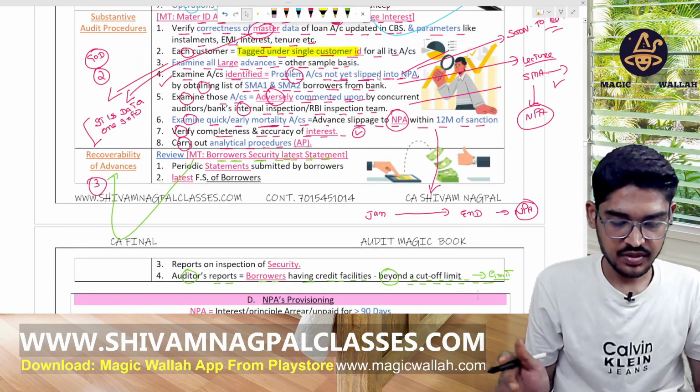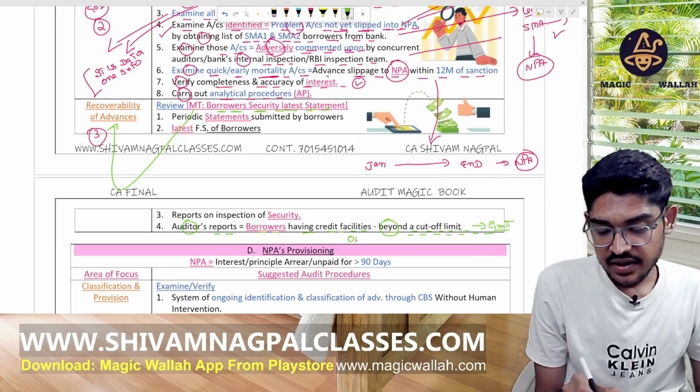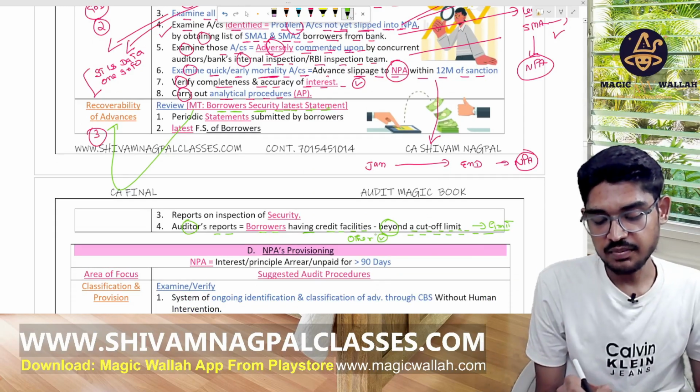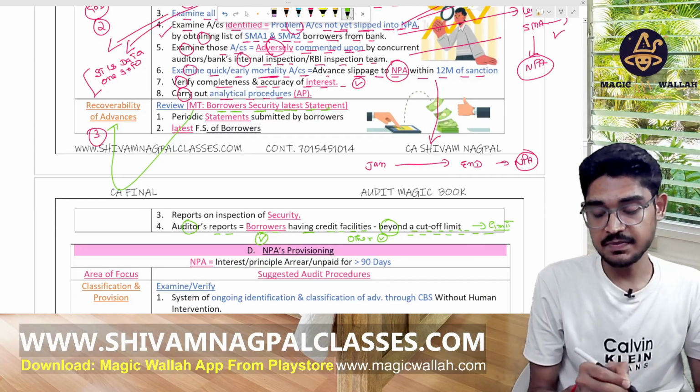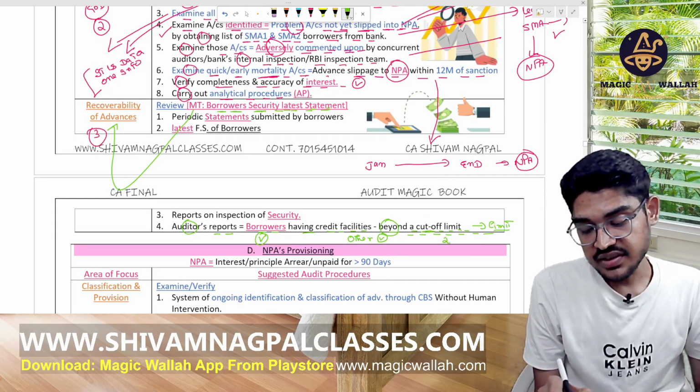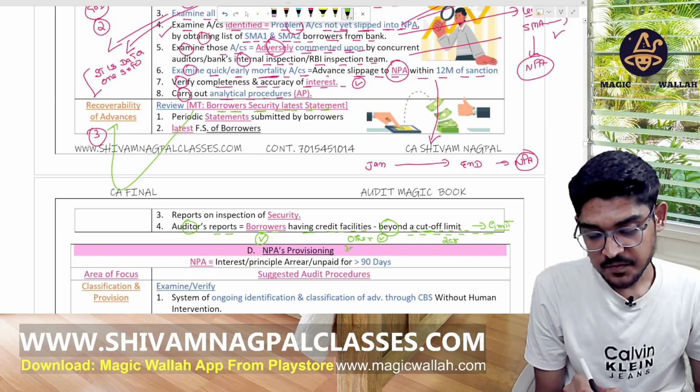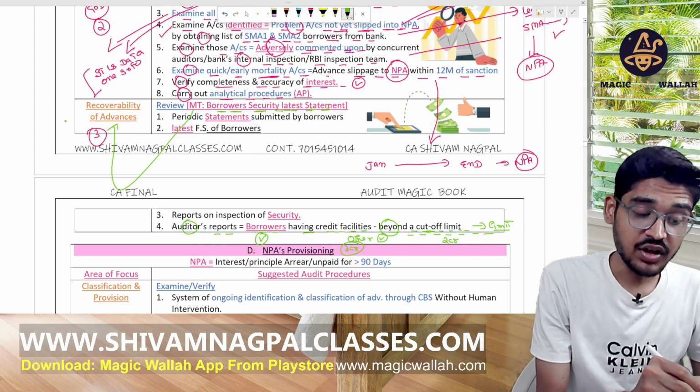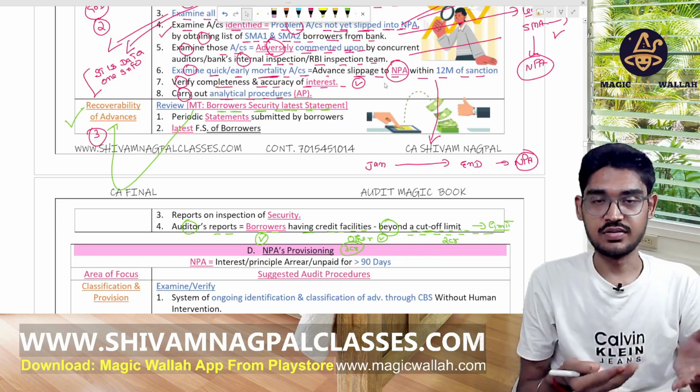Now, otherwise what will happen? He will not pay that. Okay, for this person, the limit is set at 2 crore, but the loan is given 3 crore. So we have to check the recoverability of advances, whether he will pay or not, right?